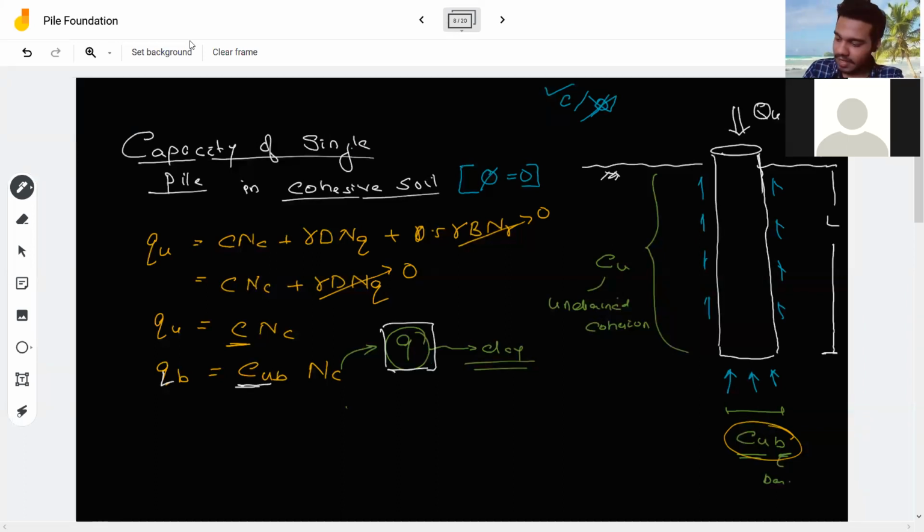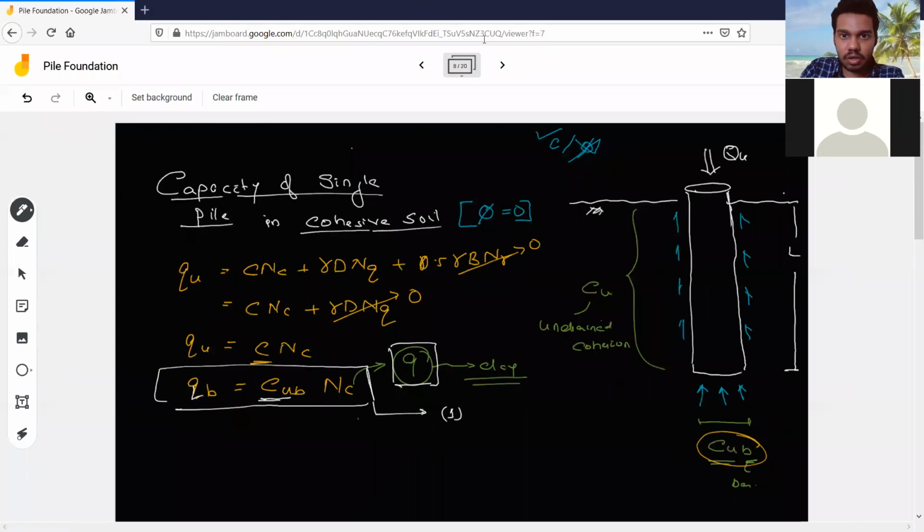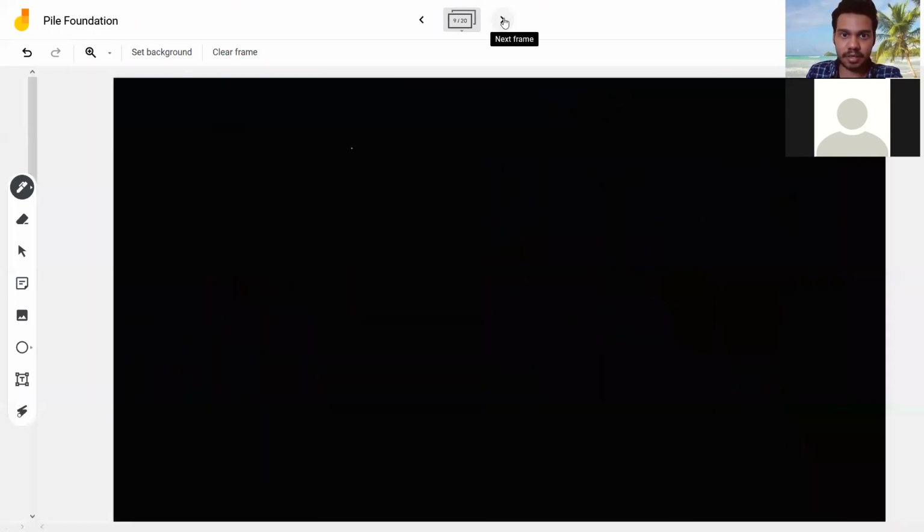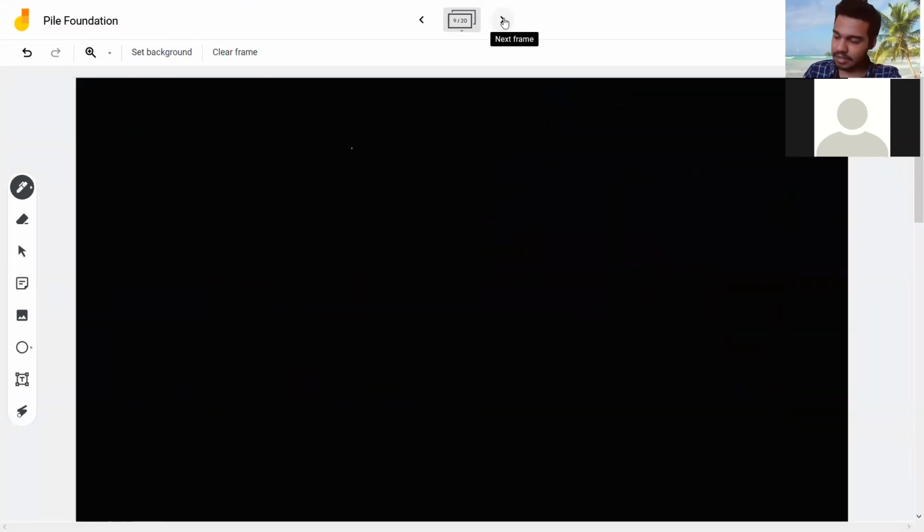Okay, so we have derived this equation, and I will name this equation from now onwards. This is my equation number 1, which we have derived till now. Now we have derived the equation only on the basis of tip resistance, right. Now I talk about friction. Coming to the next slide.